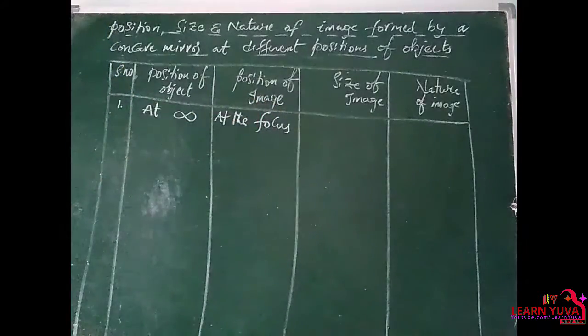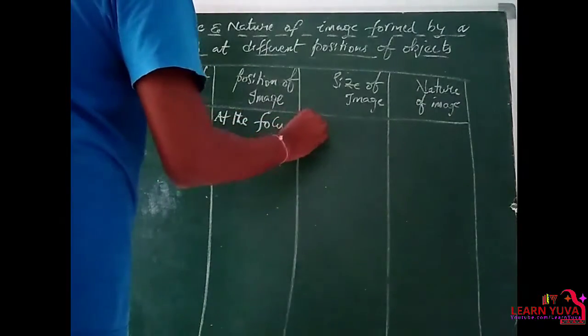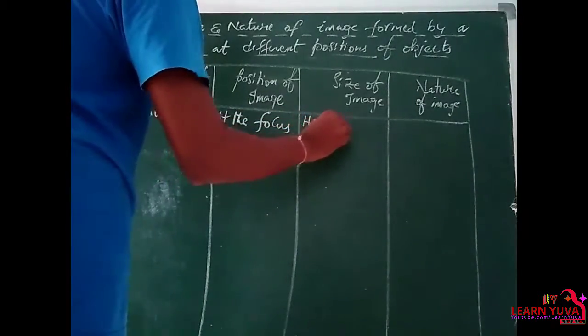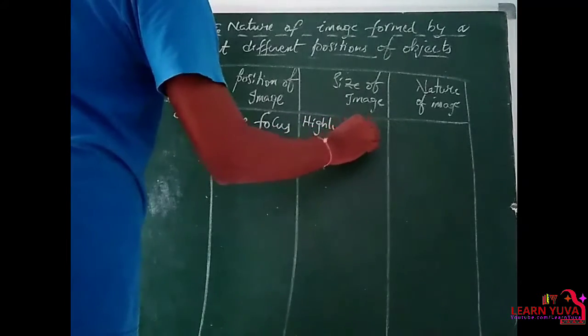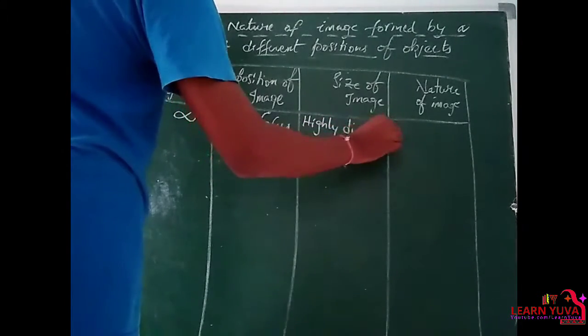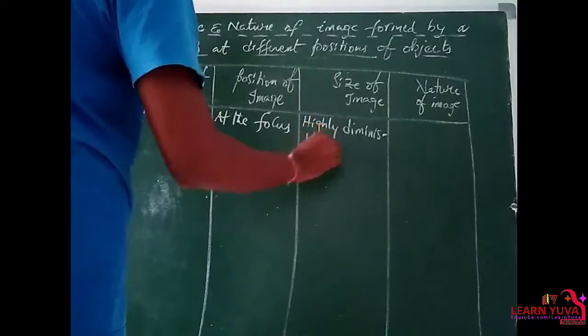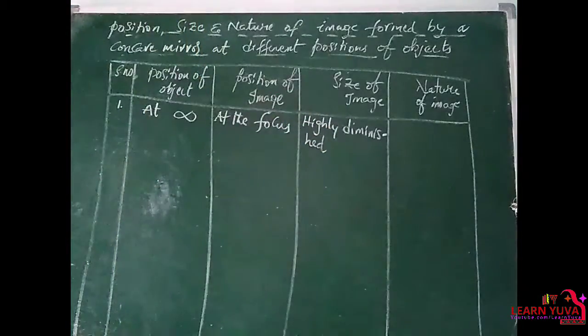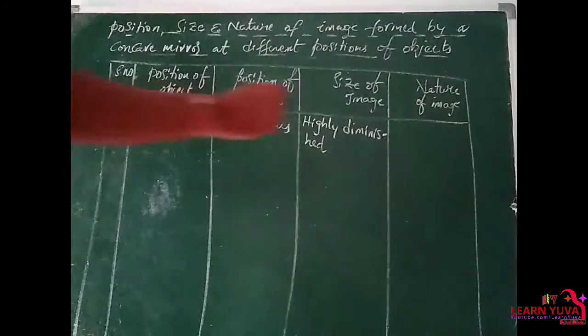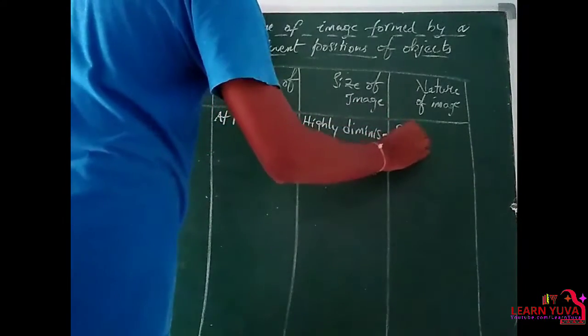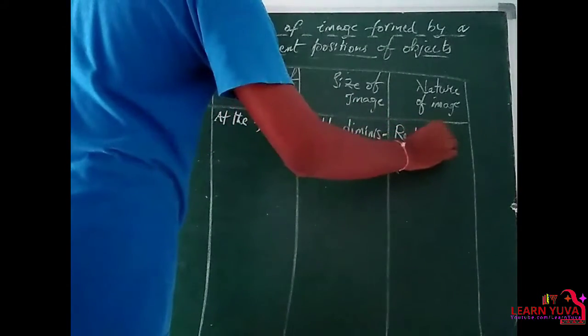The size of the image is highly diminished, and the nature of the image formed there is real and inverted.